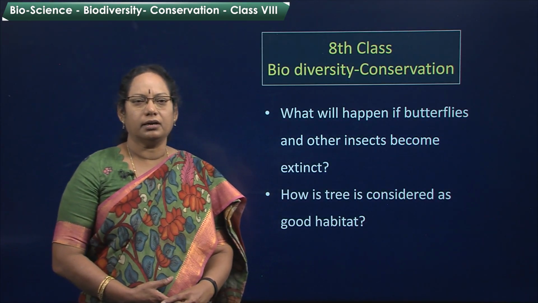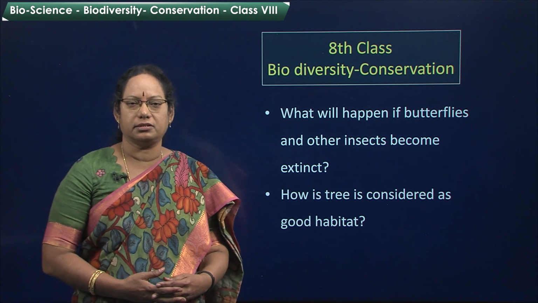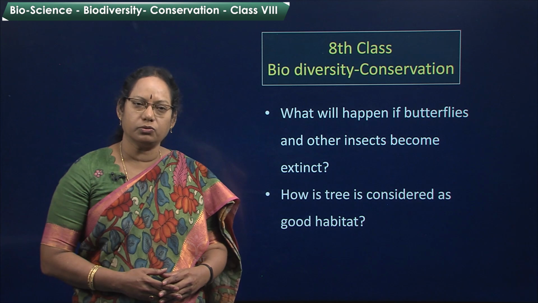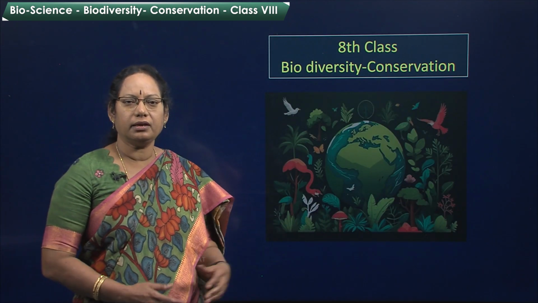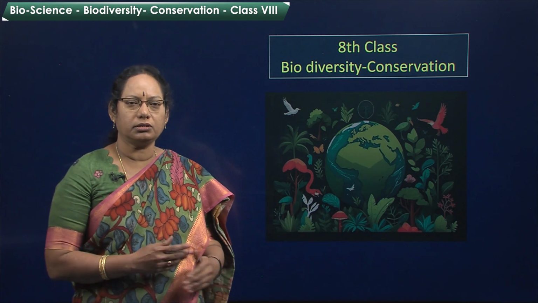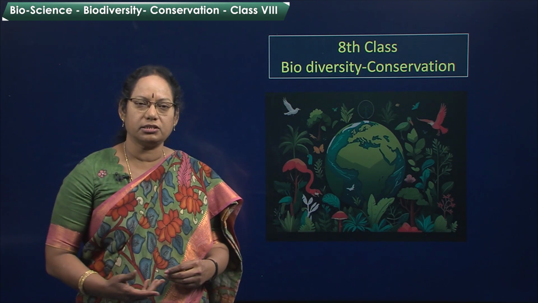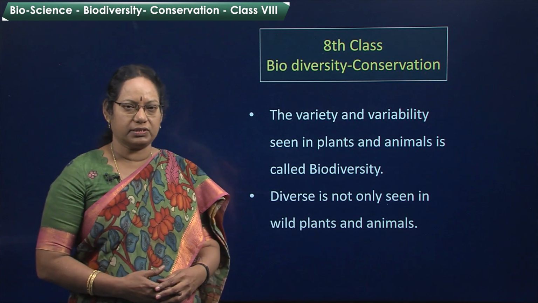Now, children think what will happen if butterflies and other insects become extinct. How is tree considered as a good habitat? Now, do you see many plants and animals and many microorganisms all showing the variety and variations living on this earth is called as the biodiversity.